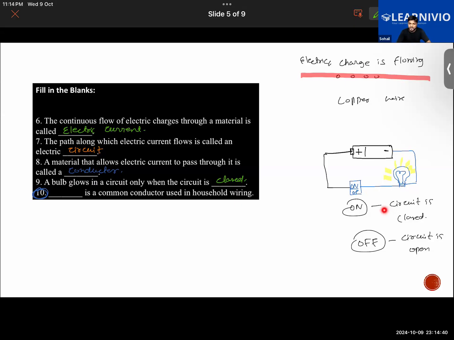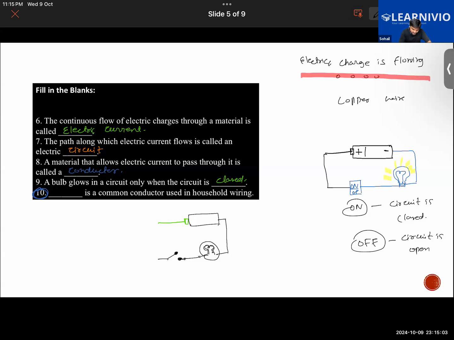Okay, no issue. Let me just draw this again once for you. This is a battery. This is a bulb. The symbol of the bulb is like this. And this is a switch.